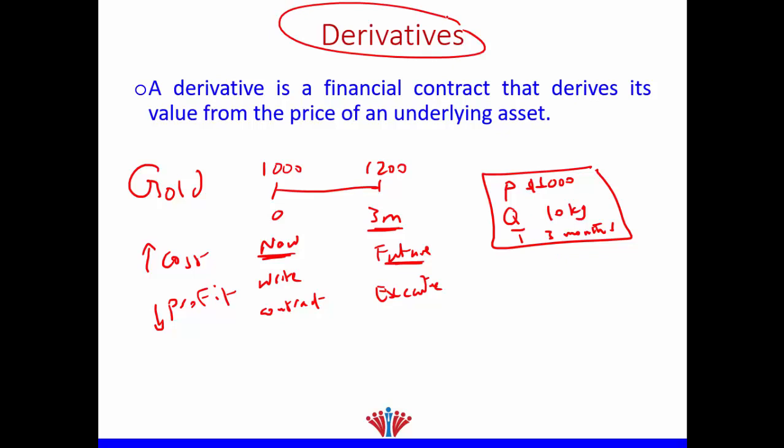Because it derives its value from another underlying asset, which means the value of this contract comes from the value of gold, the change in price of gold. If the price of gold goes up or down, this will affect the value of the contract. And that's why we call it derivatives, because it derives its value from another underlying asset. Therefore, this asset could be real or financial.